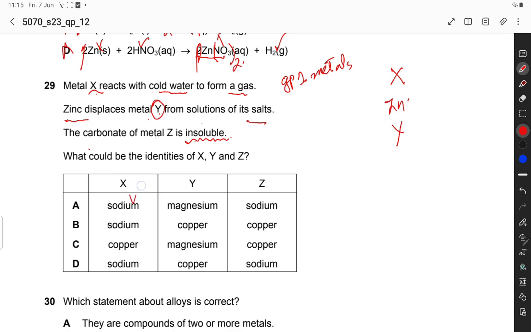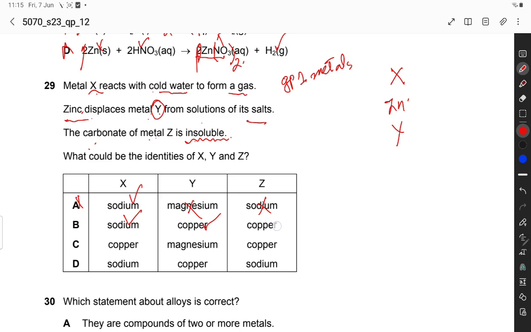X is sodium, yes. Zinc displaces metal Y, no. It is not magnesium and it is not sodium. So, A is incorrect. X is sodium. Zinc displaces metal Y, so that could be copper, and the carbonate of metal Z is insoluble.